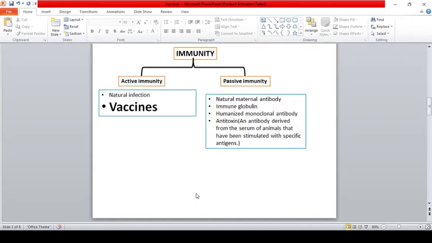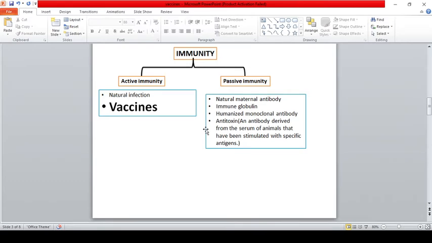So let's get started. First thing, we need to know there are two types of immunity. One is active immunity and another one is passive immunity. Active immunity is what we got, our own immunity. For example, naturally coming infections into our body. The next thing is vaccine. You might wonder how a vaccine can be an active immunity, because a vaccine is one such compound where we are introducing the live organism as such. The only difference is that the disease causing potential of the organism will be reduced.